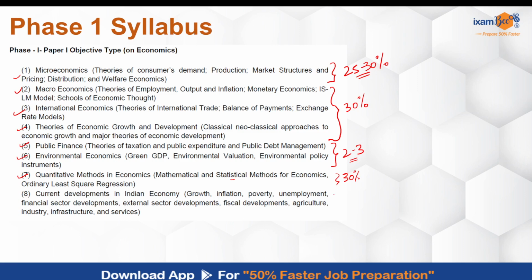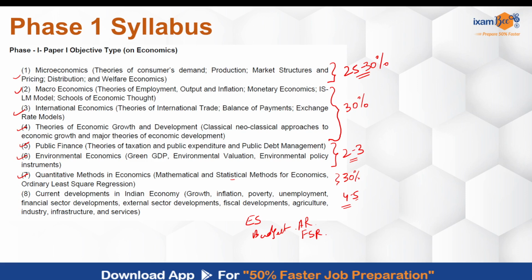And then your current developments, 4-5 questions can come from this aspect, which mostly you can expect from the economic survey, budget, some of the important RBI reports like the annual report of RBI, the FSR report, and some of the latest bulletins and the monetary policy. So these are the most critical ones that you can focus on for current developments happening in the Indian economy. Now, these are the topic wise.